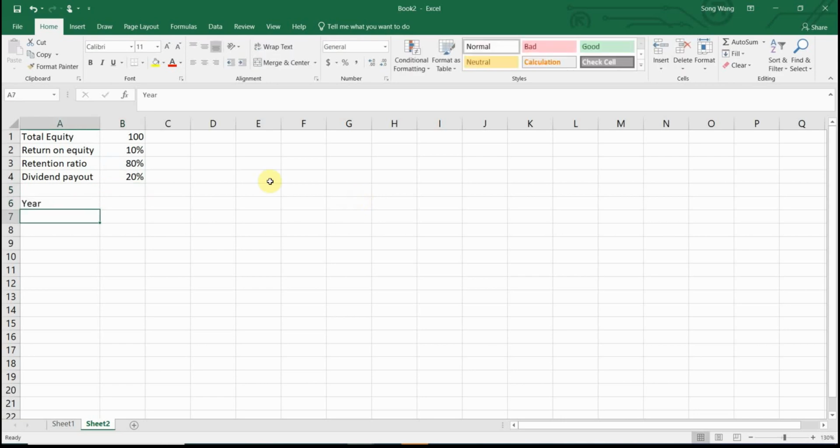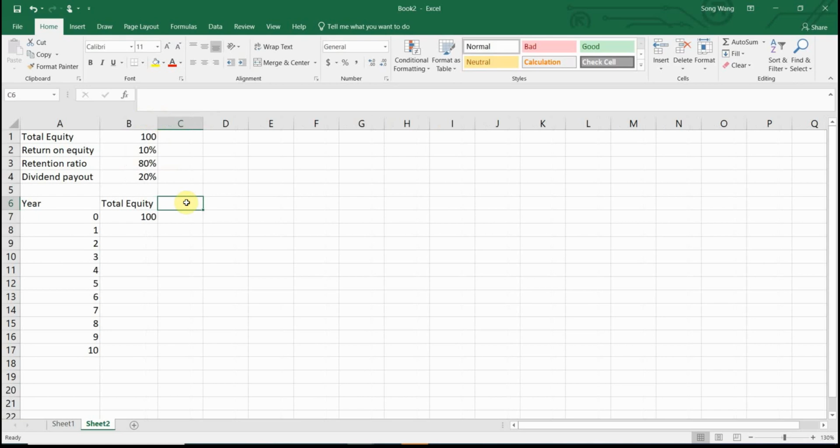Now right here, I'm going to generate several years from year 0 all the way to year 10. Then I need to build the total equity. You start here with $100. Then I will need to figure out what net income is made in this year with a constant return on equity.